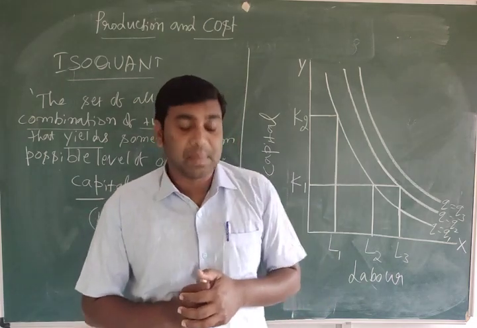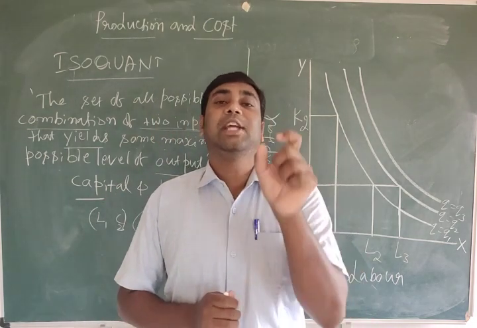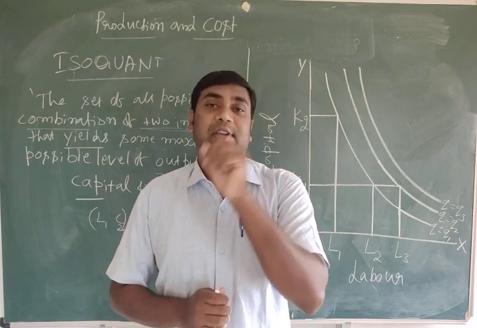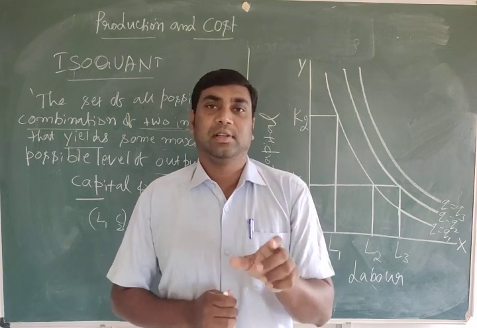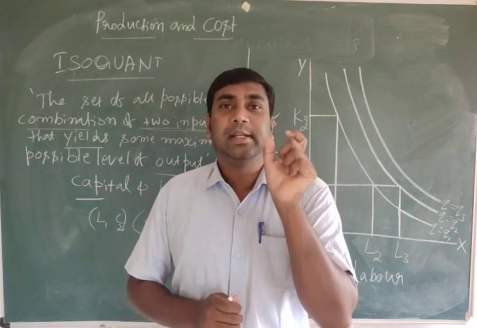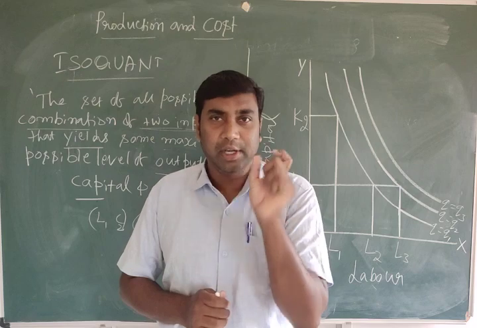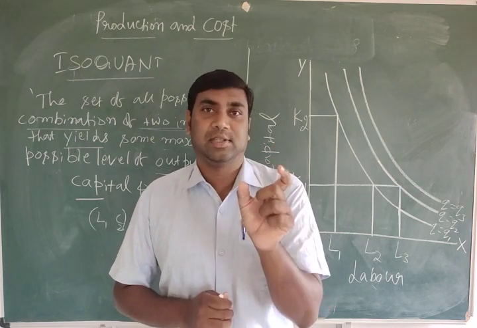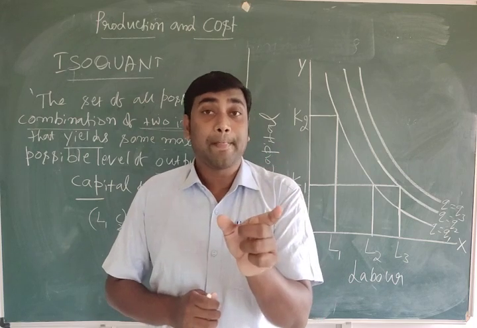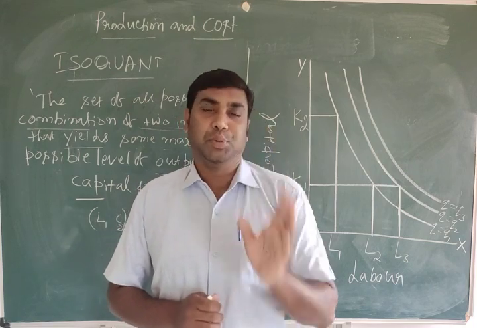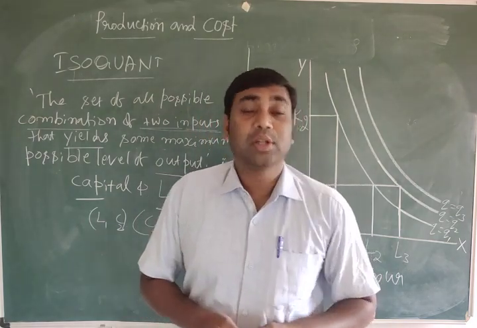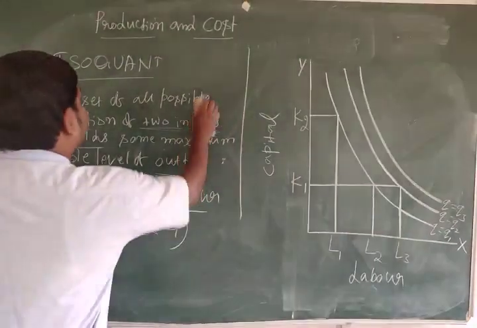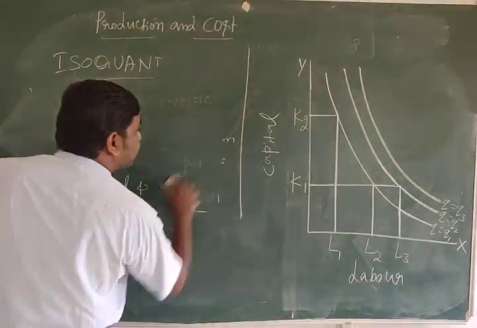So what is that example? Suppose 10 units of output can be produced in three ways using two inputs.